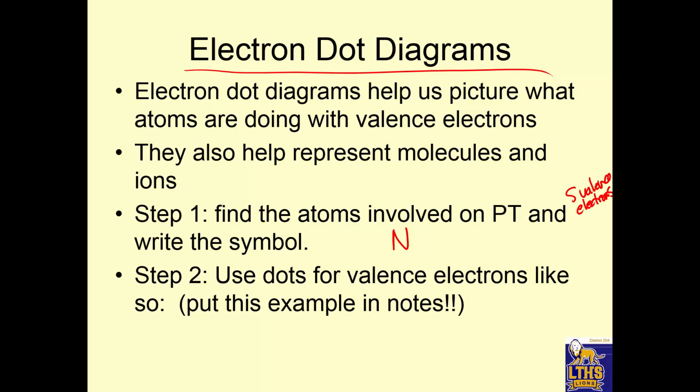So then I put those electrons as dots around this symbol. So I put 1, 2, 3, 4, 5. All right. And so this is the dot structure for nitrogen. And you pretend it's like in a box, and then you put one electron around each side of the box until you have to double up.